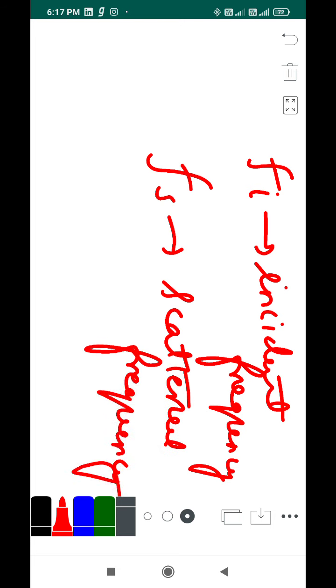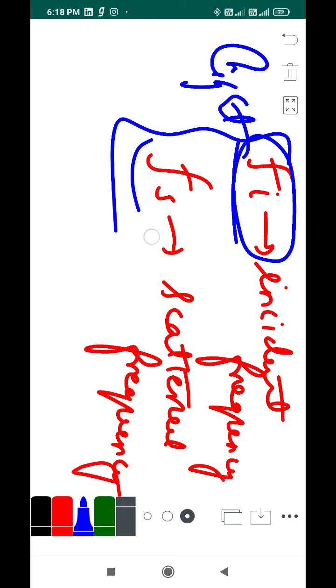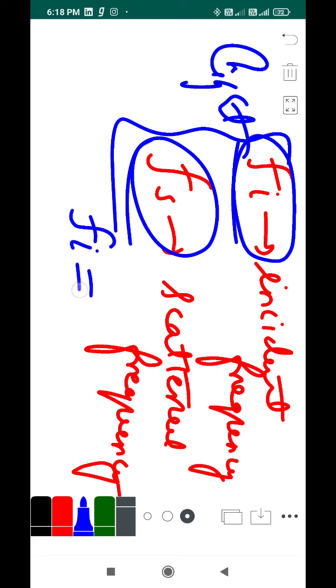Both are the same light only, same rays, but this is before scattering and this is after scattering. What I mean to say is they will have different frequencies. Same light only, but before scattering the frequency is something different, and after scattering the frequency is something different. In other words, Fi is not equal to Fs, right? They have different frequencies.